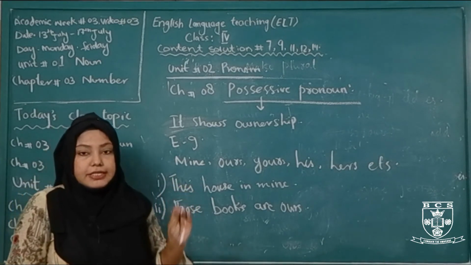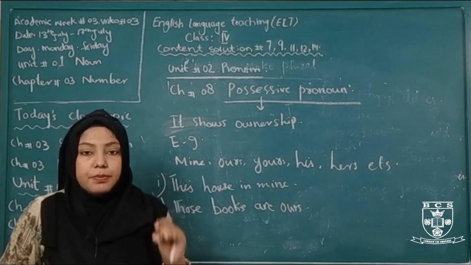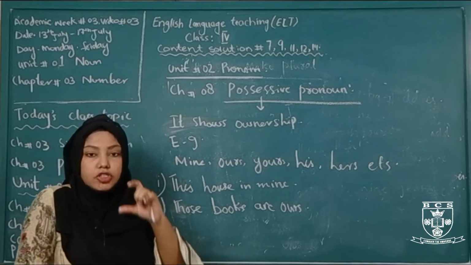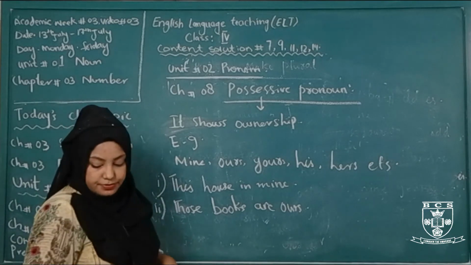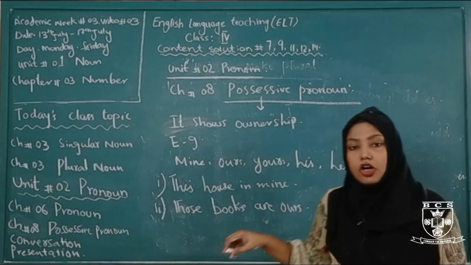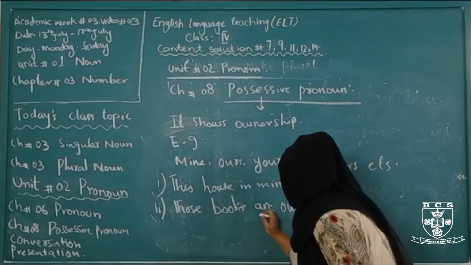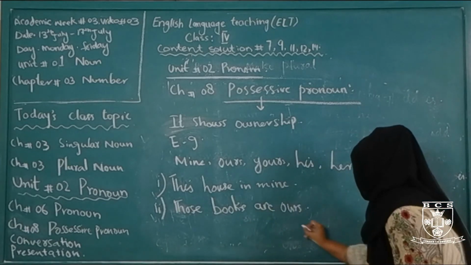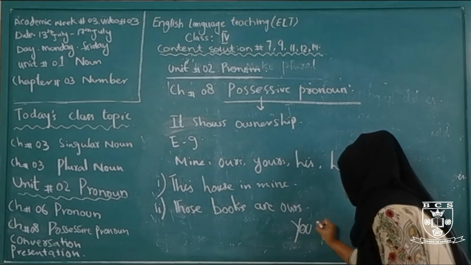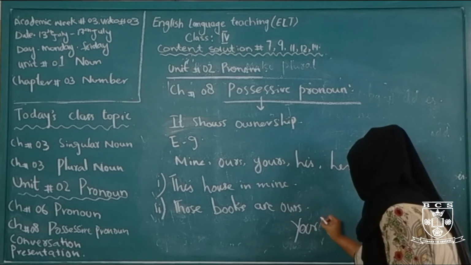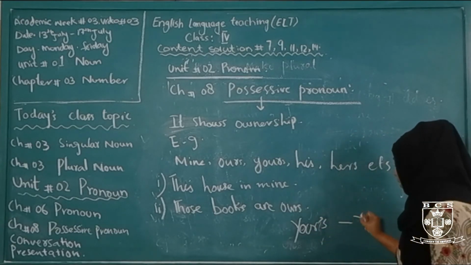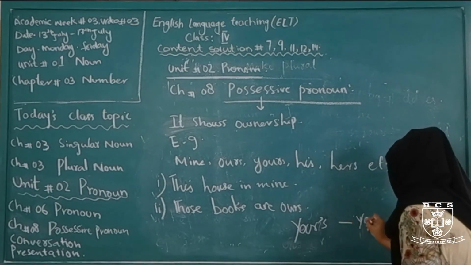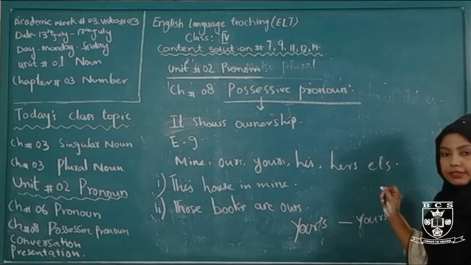And if there is an apostrophe mark, it means it's not a possessive pronoun. For example, Y-O-U-R apostrophe S, and the second word is Y-O-U-R-S.